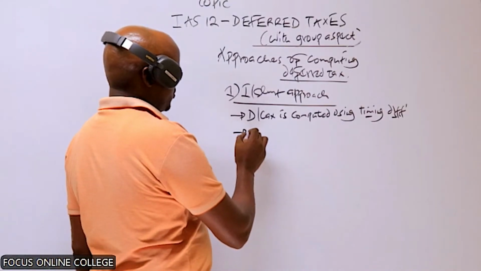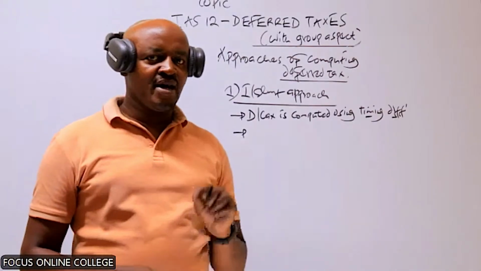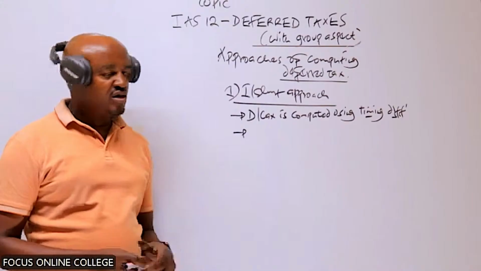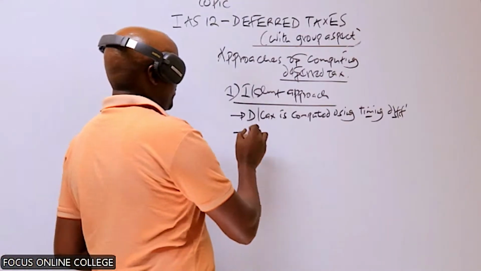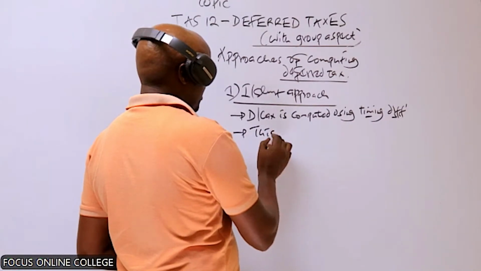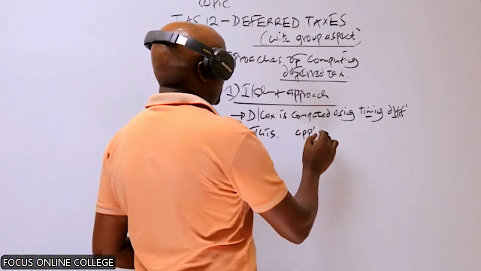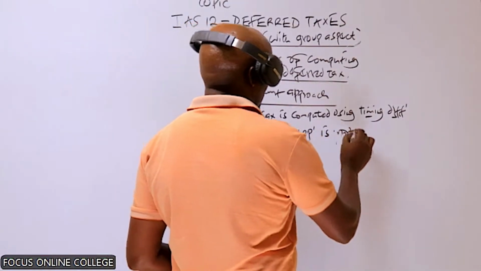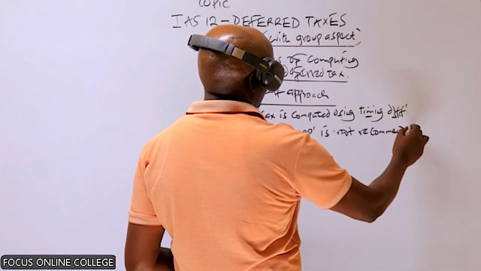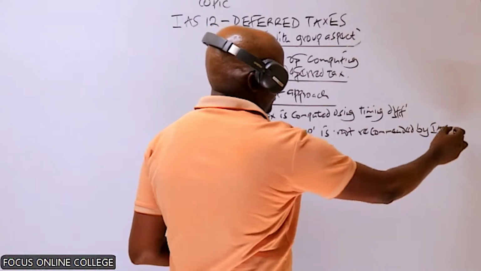This approach is not recommended for use by International Accounting Standard number 12. So IAS 12 does not recommend the use of this approach.